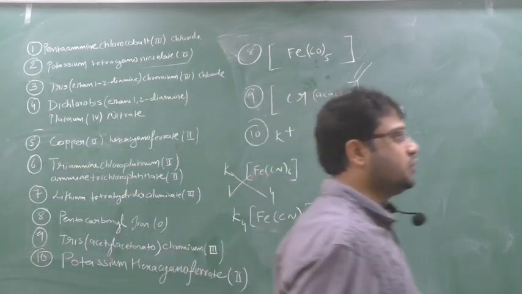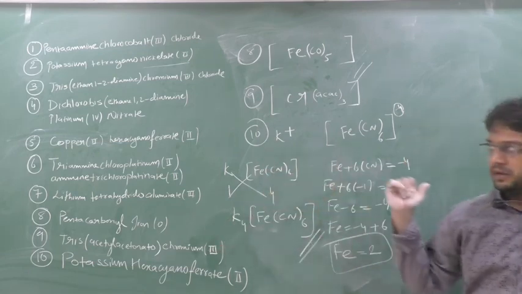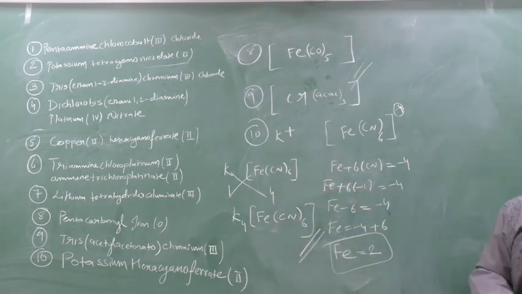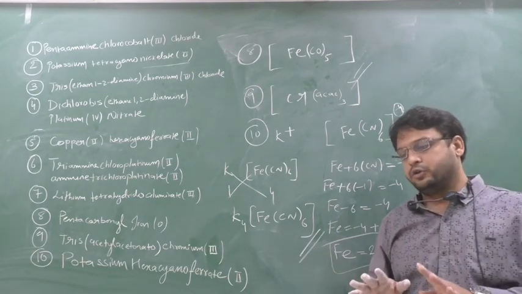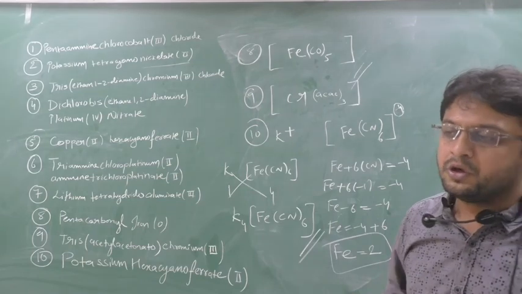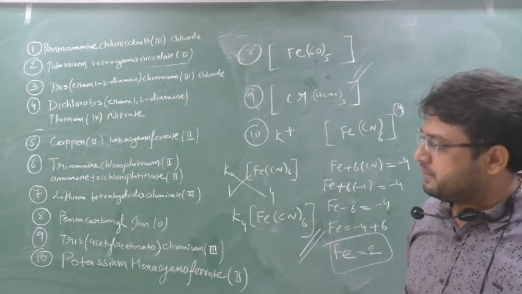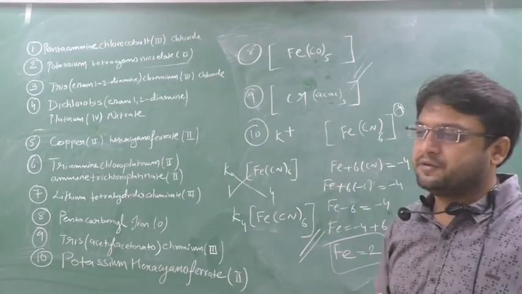So here your IUPAC nomenclature is now completely over. From the formula the name, and from the name the formula, I have taught you each and everything. Now if you are not knowing, it's your matter. You have to check a number of books, Google it, go through your books and try to solve in both ways. By seeing the name you give the formula, by seeing the formula you give the name.